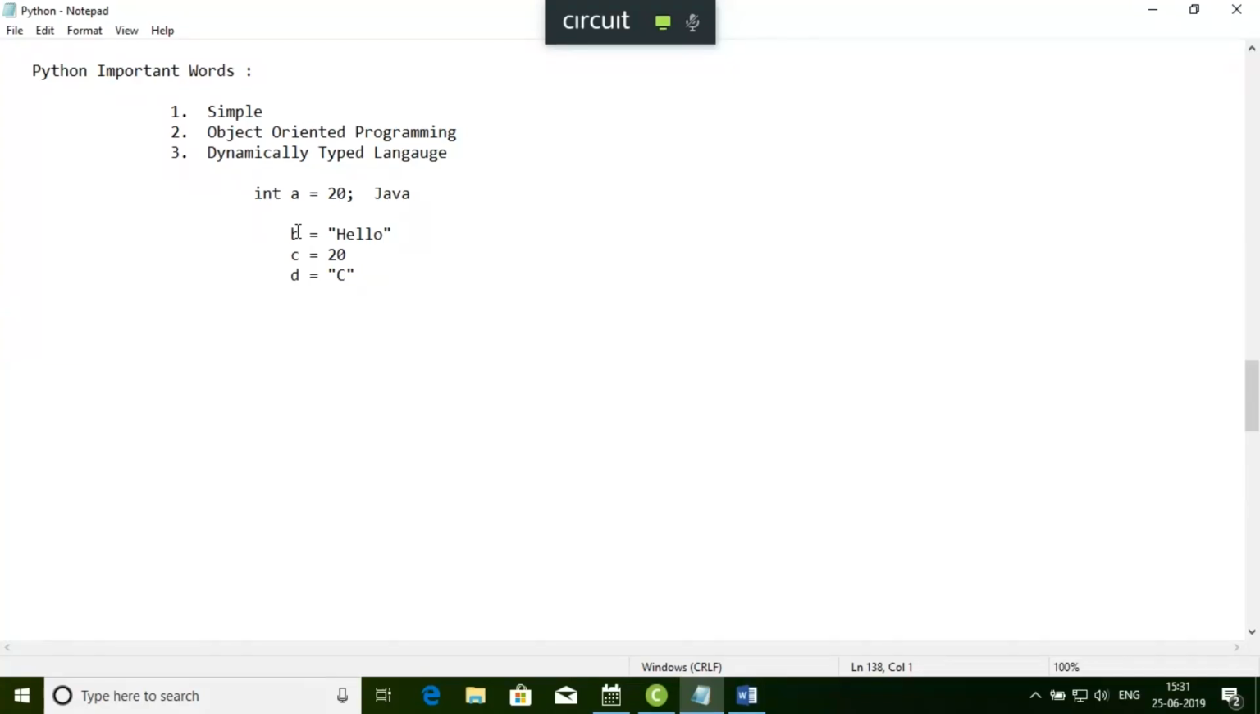Now let's see the next point. It's called platform independent. As we know that Java is called platform independent, similarly, Python is also platform independent.